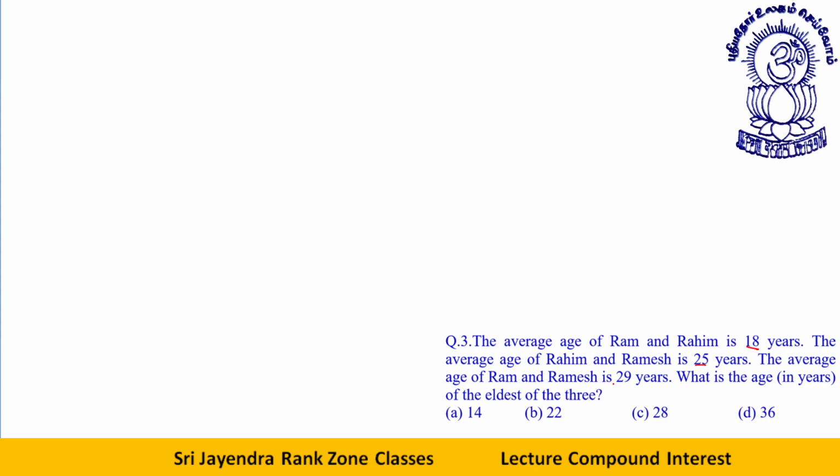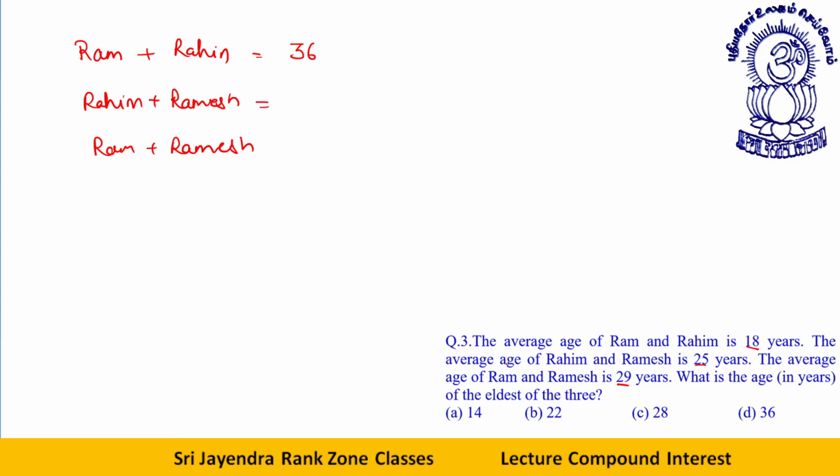The average of Ram and Ramesh is 29. See, so let me write them. Ram plus Rahim, then Rahim plus Ramesh, then Ram plus Ramesh. Let's talk about this. So what is the age of Ram and Rahim? Average age is 18, so the sum is 36. Rahim and Ramesh average is 25, so the sum of their ages will be 50.